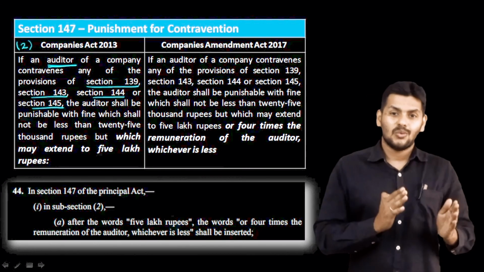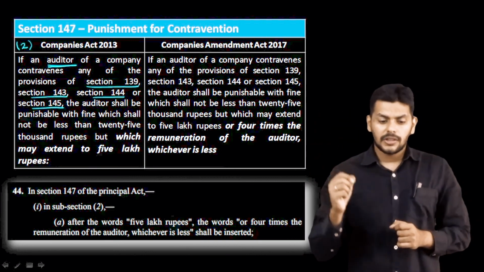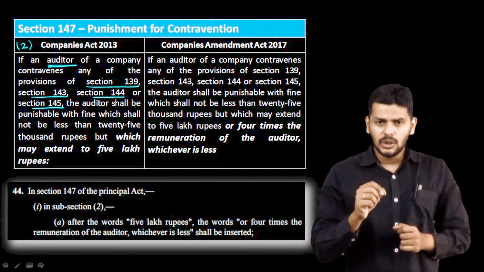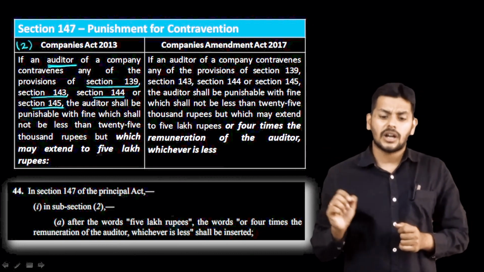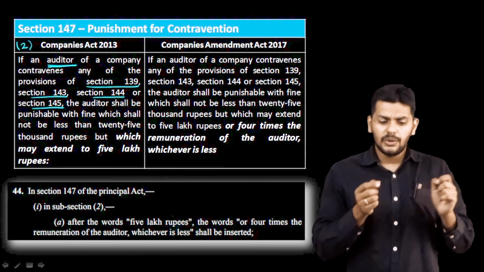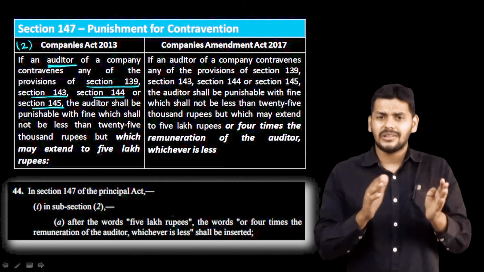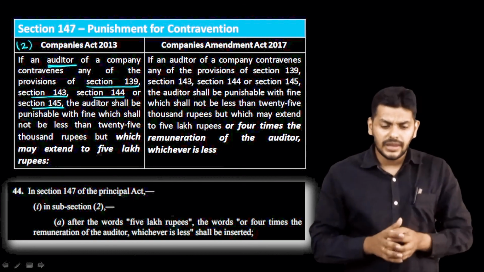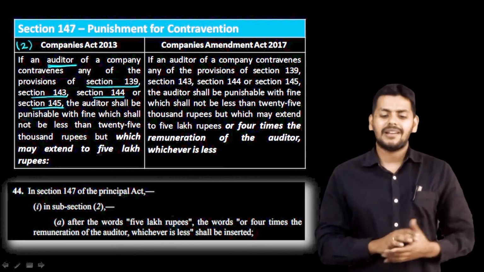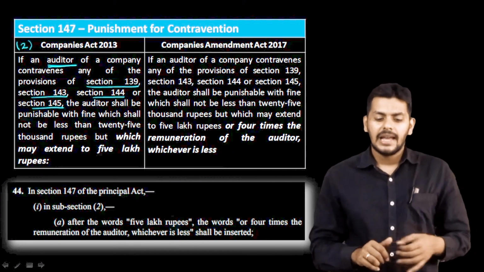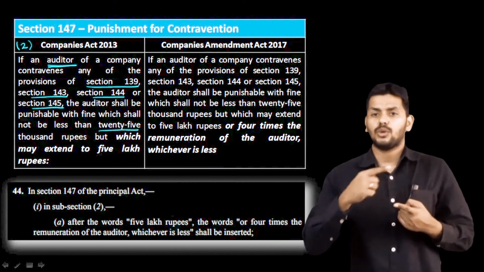Now, what is the change here? Earlier the punishment was for the auditor, and here we are talking only about contravention committed knowingly or unknowingly. When you do it knowingly or when you do it unknowingly, there are different punishments. In this case they didn't say anything, so it is unknowingly. The auditor shall be punishable with a fine which shall not be less than 25,000 rupees, which may extend up to 5 lakhs. The range is 25,000 to 5 lakhs.